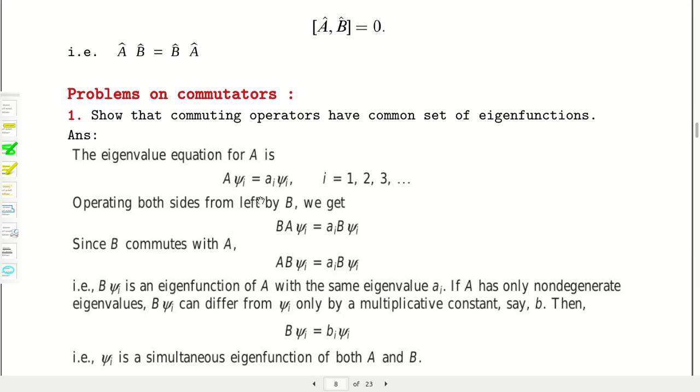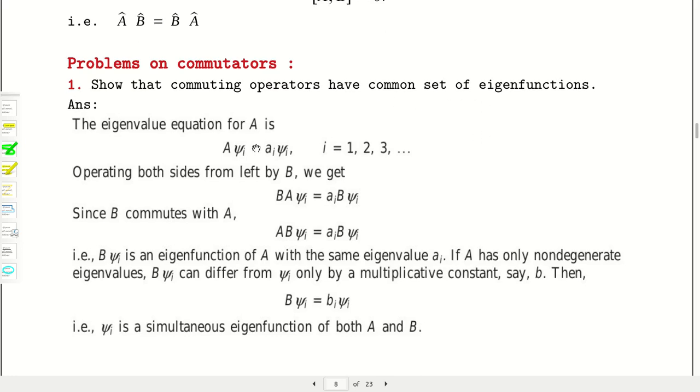Now let us take some problems on commutators. First, show that commutating operators, that is compatible operators, have a common set of eigenfunctions. If two operators are commutating with each other, then they will have simultaneous eigenfunctions, that is a common set of eigenfunctions. So let A operating on psi produce a times psi, where a is the eigenvalue and psi is the eigenfunction.